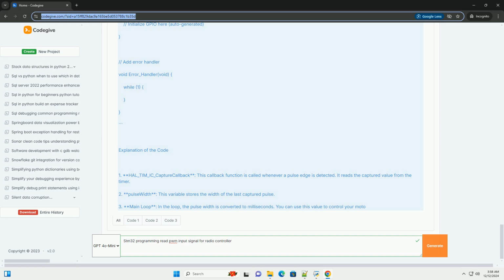Step 3, compile and upload. 1. Compile the code, build your project in STM32CubeIDE. 2. Upload to STM32, use a debugger or ST-Link to upload the firmware to your STM32 microcontroller. Step 4, testing. Connect the PWM output from your radio controller to the configured GPIO pin, example PA0. Monitor the value of pulse_width in your code to see the changes as you adjust the radio controller.